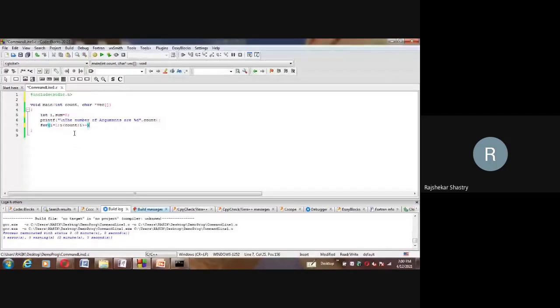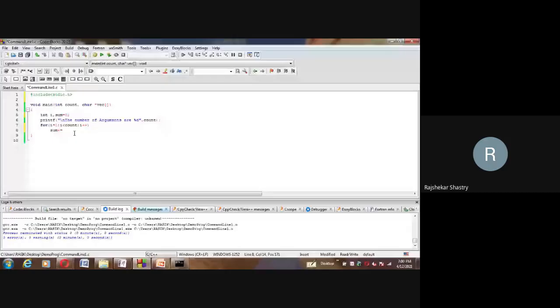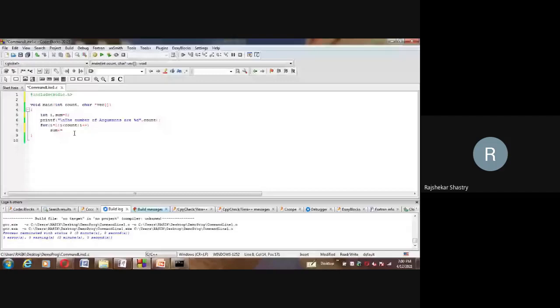Now here sum is equal to sum plus each one, which is stored in different locations of the array. What is that array? VEC is your array, am I right? Yes, sir. VEC of I. Asterisk vector of I. Why is the asterisk required? Value, sir.